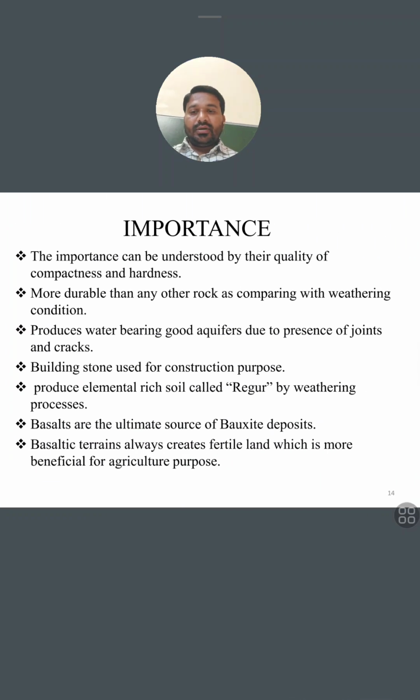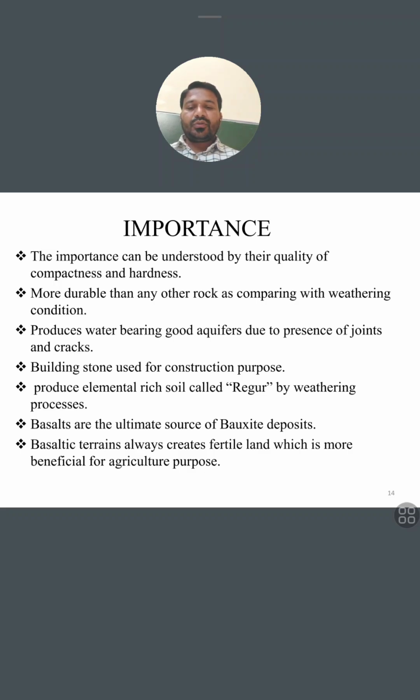Now, see the importance of these dikes geologically, as our geological past is very important. The importance can be understood by their compactness and hardness, being more durable than any other rock under weathering conditions; they produce water-bearing good aquifers due to the presence of joints and cracks; they are a building stone used for construction purposes; and they produce elemental-rich soil called regur by the weathering process.